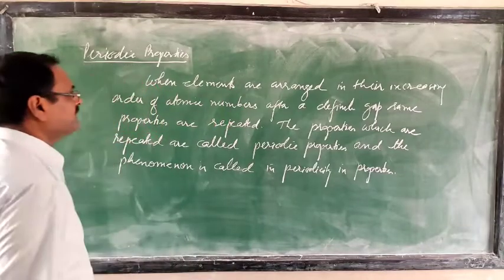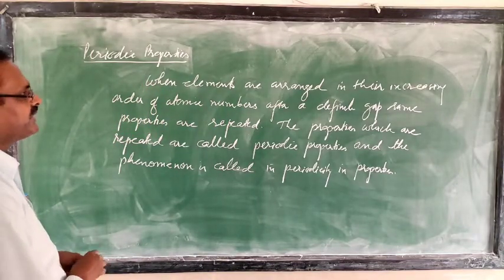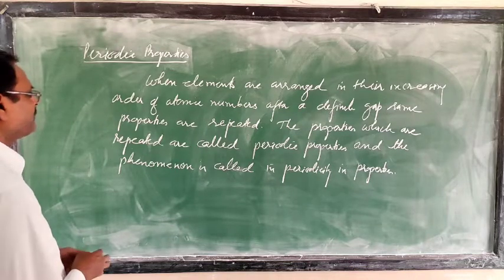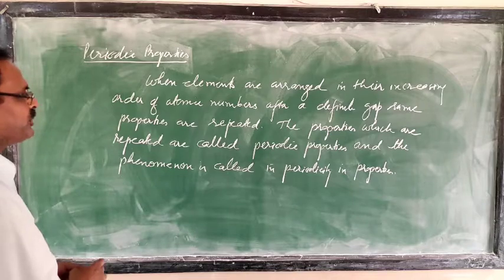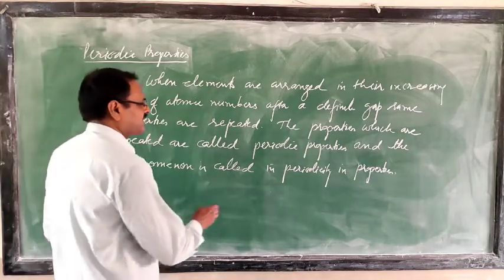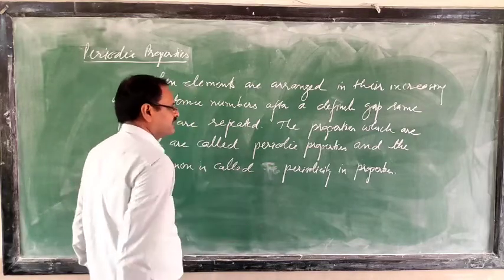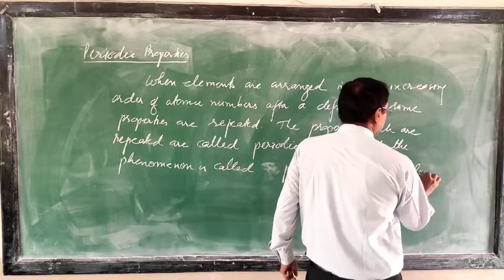So when elements are arranged in their increasing order of atomic numbers after a definite gap, the same properties are repeated; the properties which are repeated are called periodic properties, and the phenomenon is called periodicity in properties of elements.